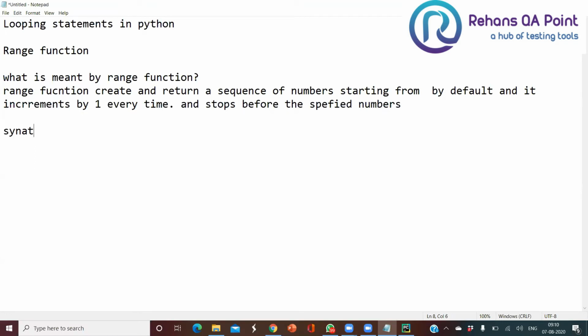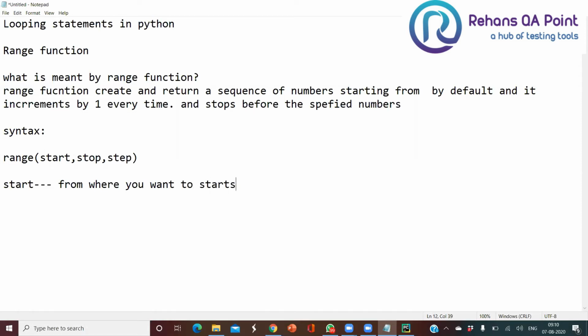So the syntax is going to look like this. The syntax is range of start value, comma, stop value, comma, step value. Start means from where you want to start. Say I want to get numbers from 1 to 50, right? The starting position should be 1.